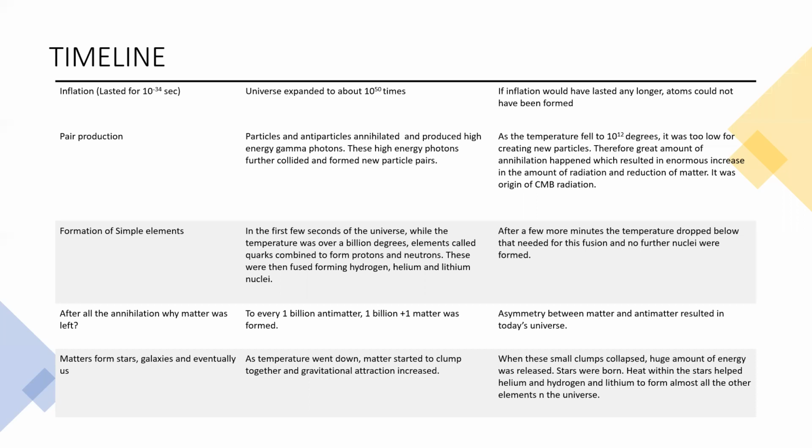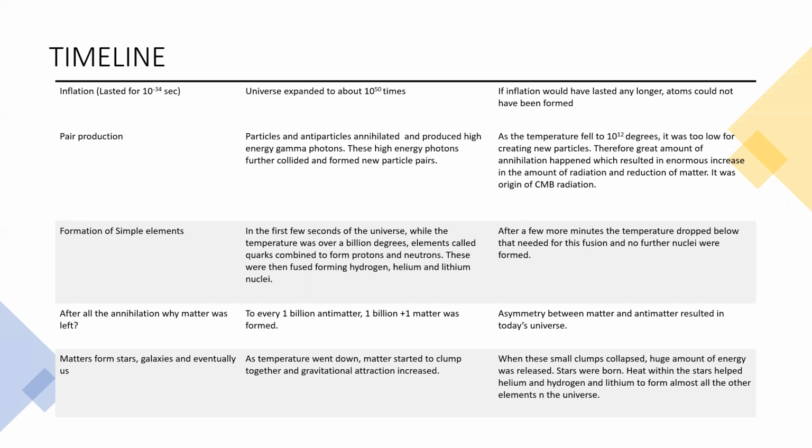After that, there was a big dark age of our universe. There was nothing but just dark, dark, and dark. As temperature kept on decreasing, matter started to clump together and gravitational attraction increased. When these small clumps collapsed, a huge amount of energy was released, and boom, there was light.